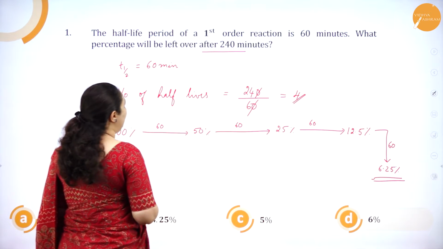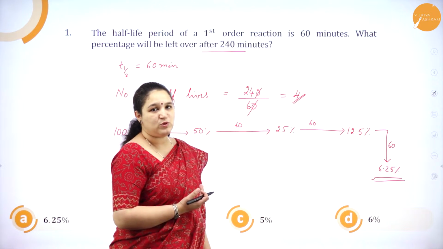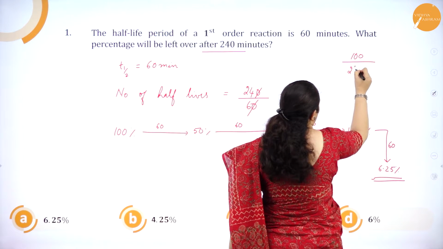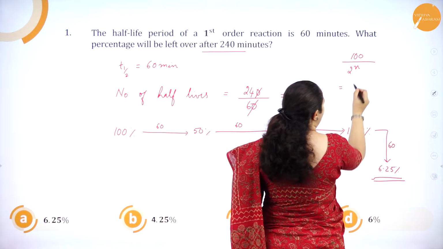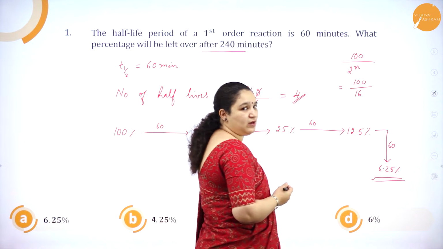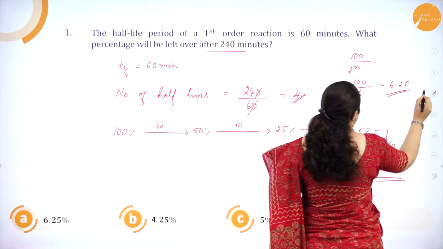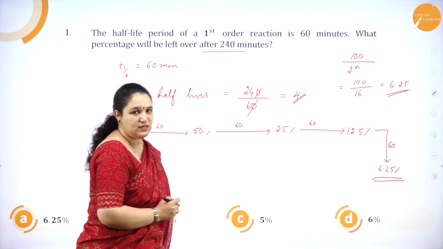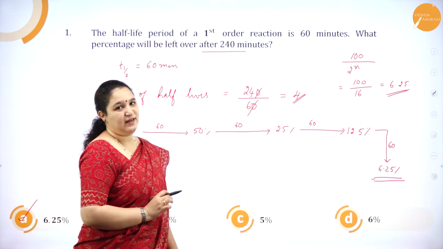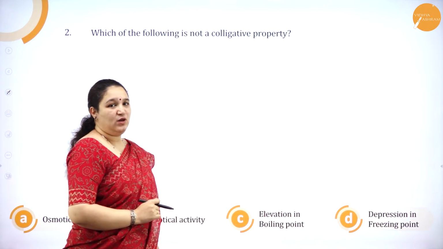The amount left over after 240 minutes, after you get the number of half-lives, what are you supposed to do? Initial concentration is 100 if we have taken, then 100 divided by 2 to the power n, where n is number of half-lives, that is 100 divided by 16 you will get, that is 2 to the power 4 is 16. If you solve this, again you will get it as 6.25. So there are two methods to get to this answer. So option A is the correct answer. Okay, next question. We'll see the second question.